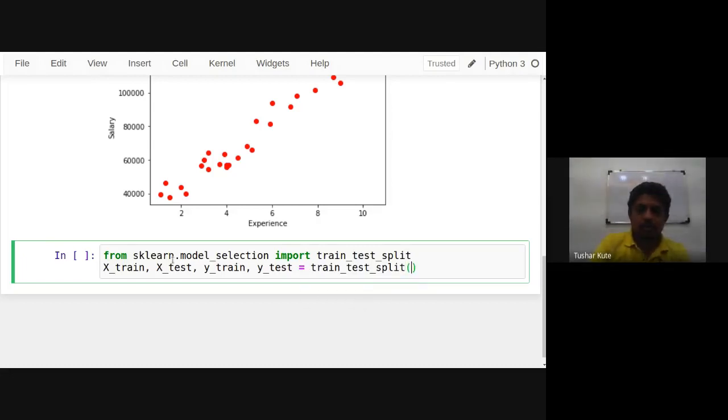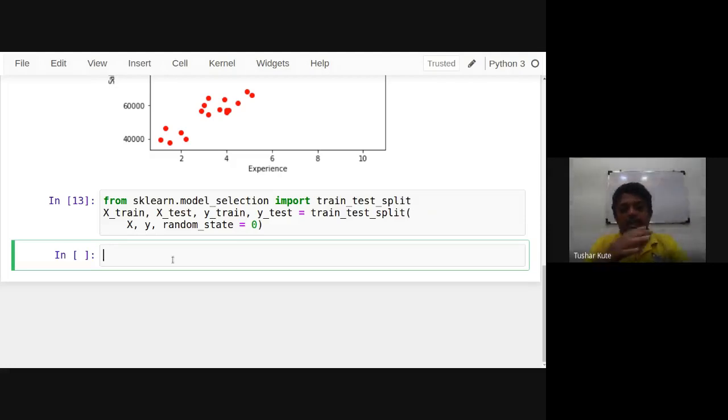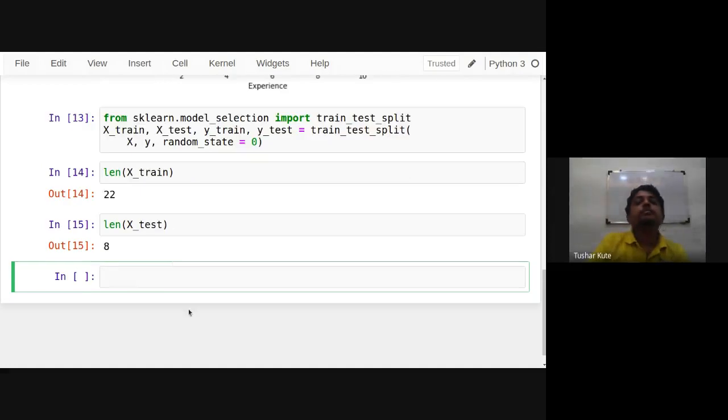See how to use this function. So 75% is randomly selected. Practically when you do the applications, it is randomized because the data is sorted. You can see it is sorted according to experience. That's why I have randomized it. And you can see how many entries are there in X train, 22, and how many are there in test, 8.